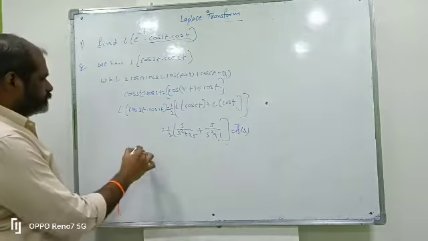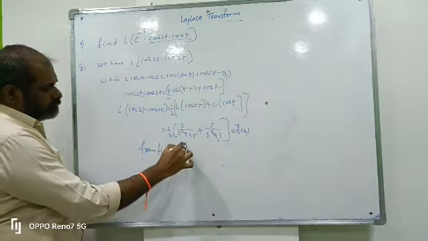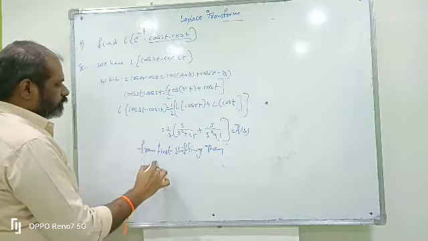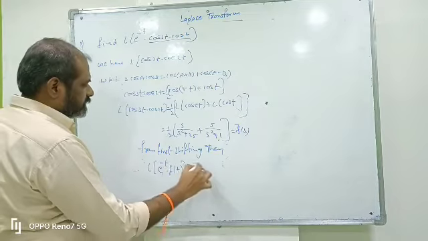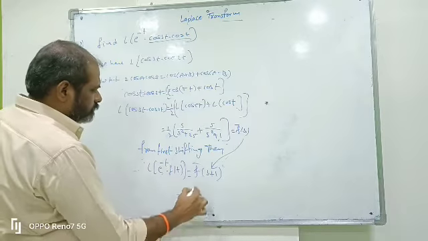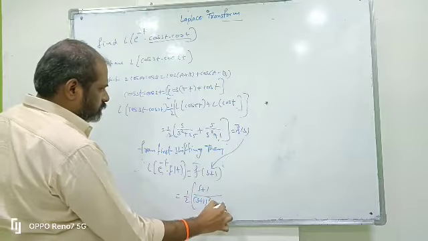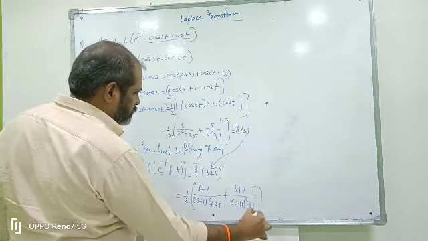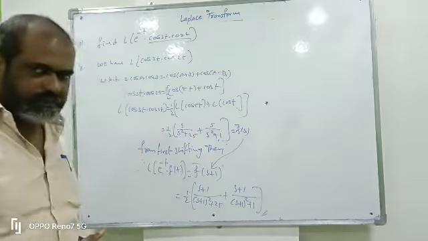From the first shifting theorem, L of e power minus t into f of t means f bar of s plus a. Here a means 1, so s transforms to s plus 1. So 1 by 2 into s plus 1 by s plus 1 whole square plus 25, plus s plus 1 by s plus 1 whole square plus 1. This is the answer for the given question. This is the first shifting theorem.